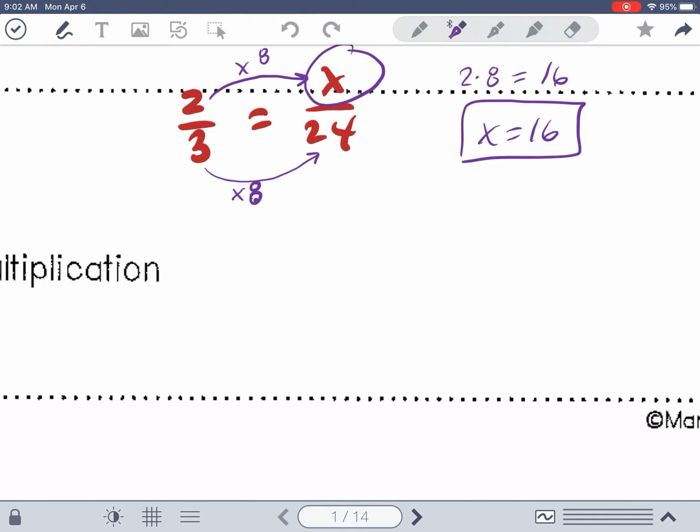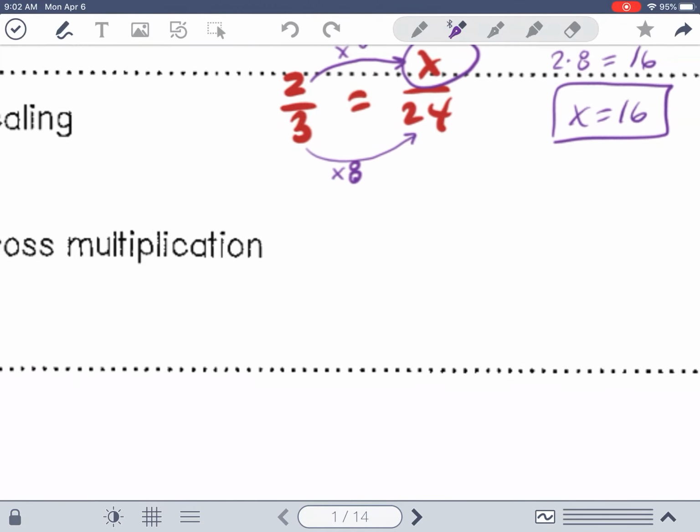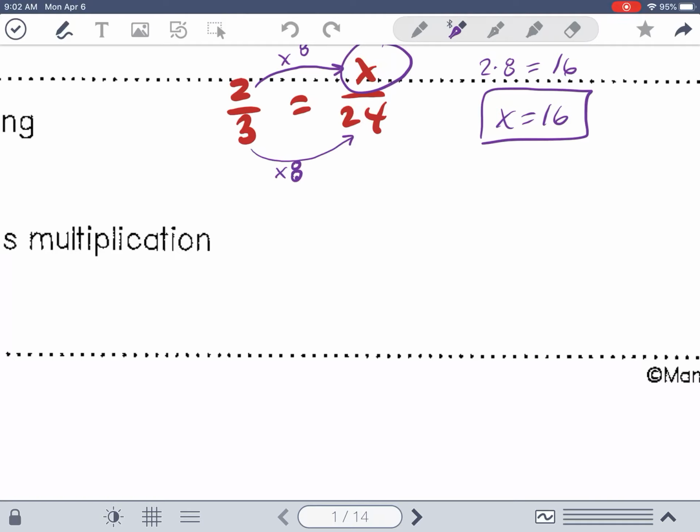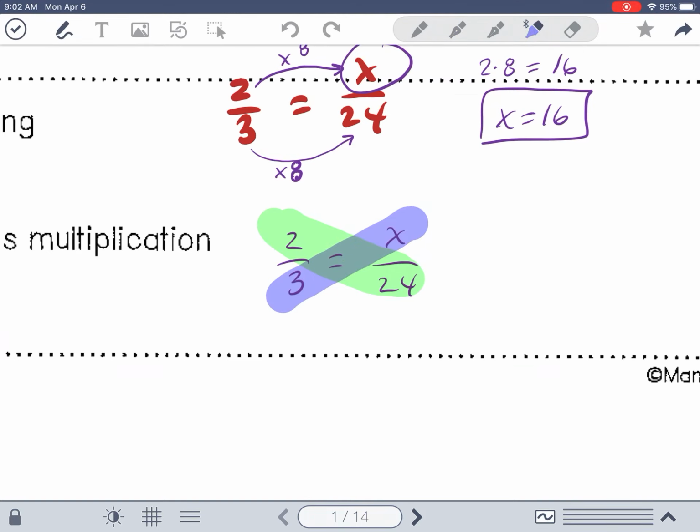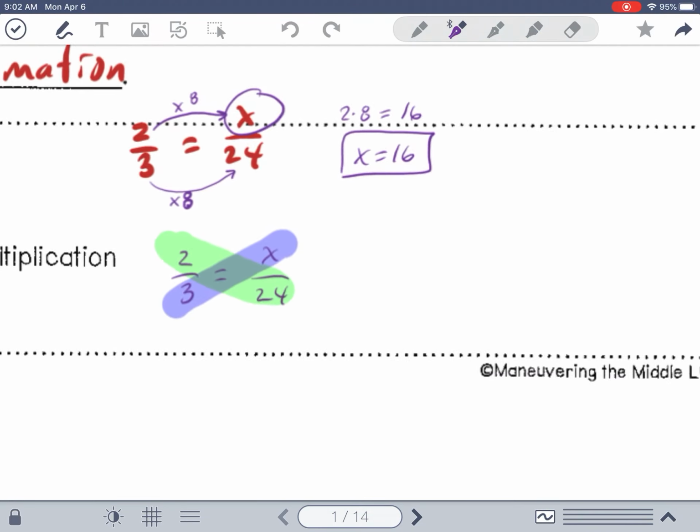So now that is scaling. Okay, then the second way is cross multiplication. So if I were to use 2 over 3 is equal to x over 24. Cross multiply means you're going to go across the equation from one side to the other. So you're going to go with the 2 and the 24. Those are across. Okay, and then you'll go with the 3 and the x. That is your cross multiplication. So 2 times 24 is equal to 3 times x.